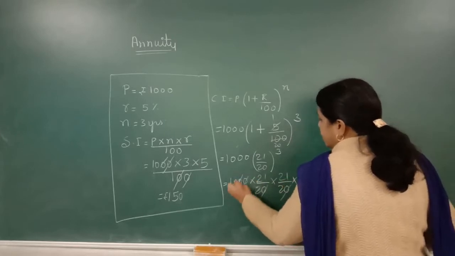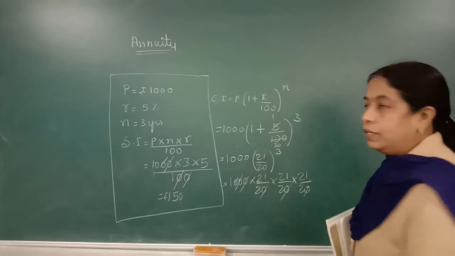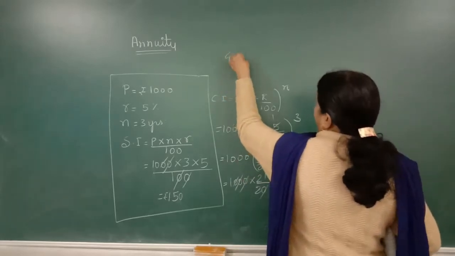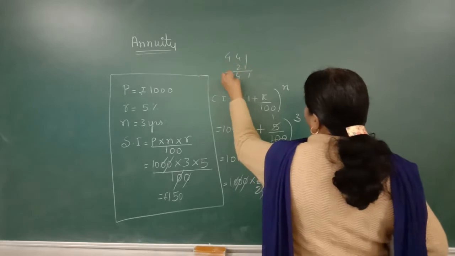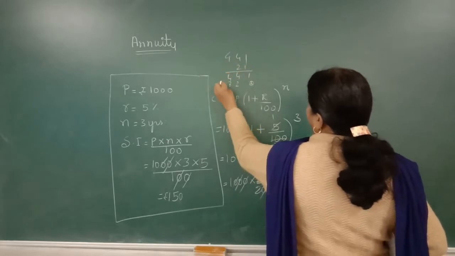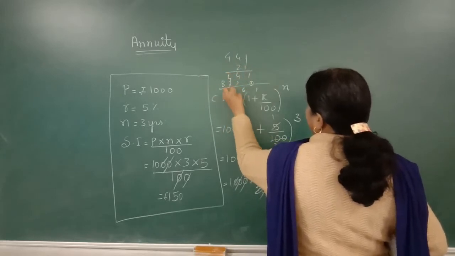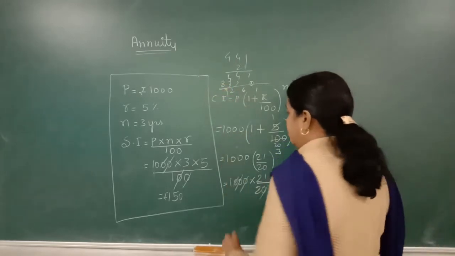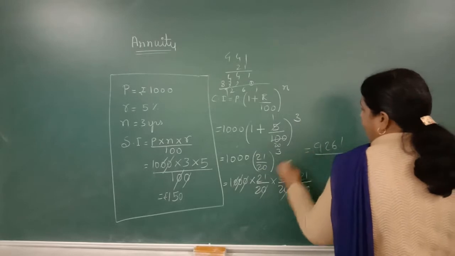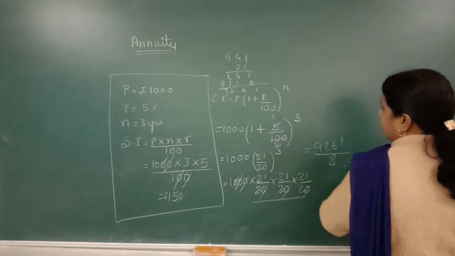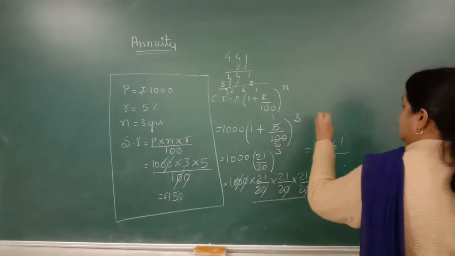This gets cancelled. 21 cube: 21 square is 441. We multiply it by 21, that gives 9261, 9261 upon 8. Divide, and you will get the answer.